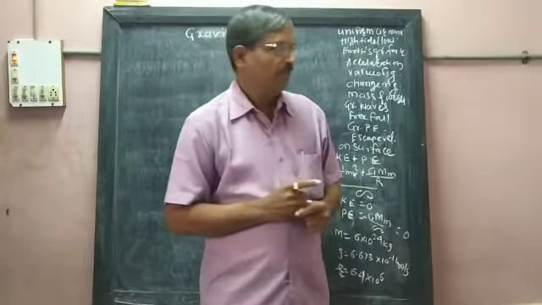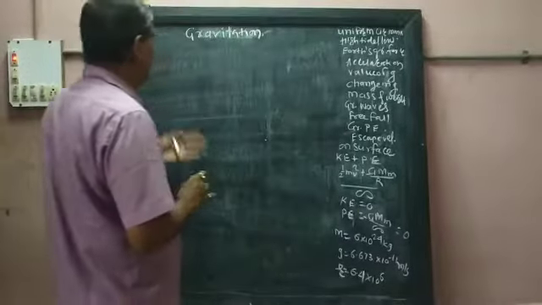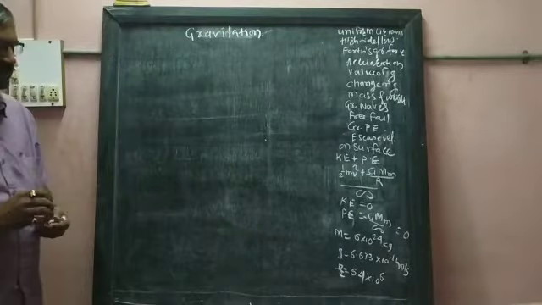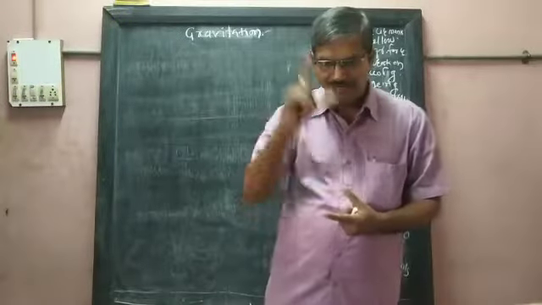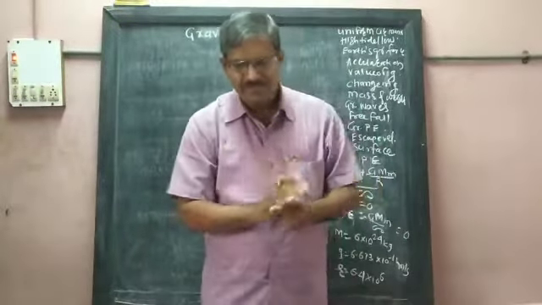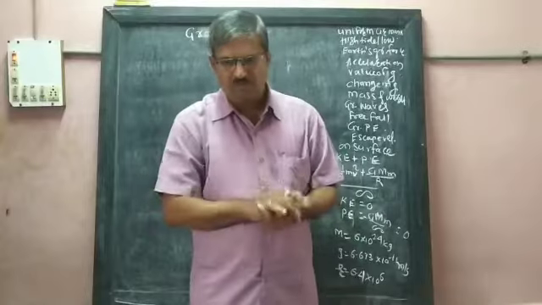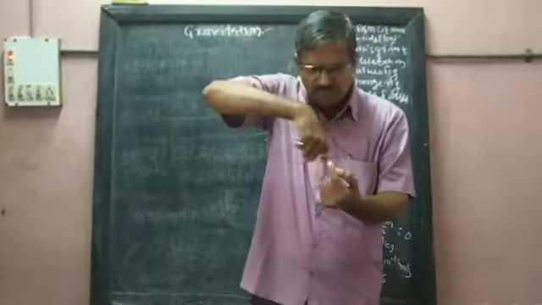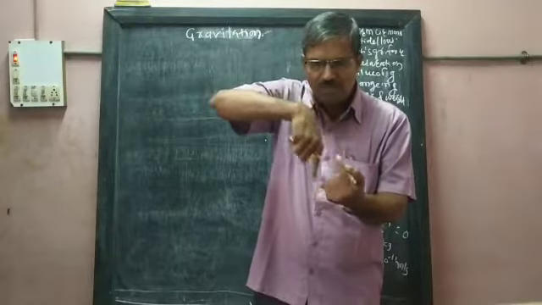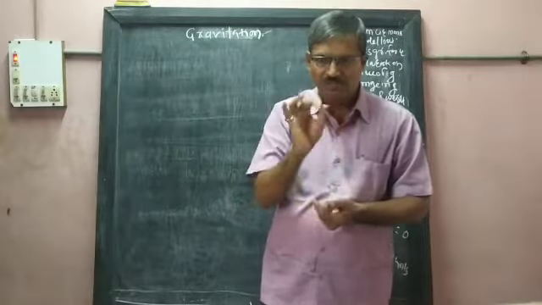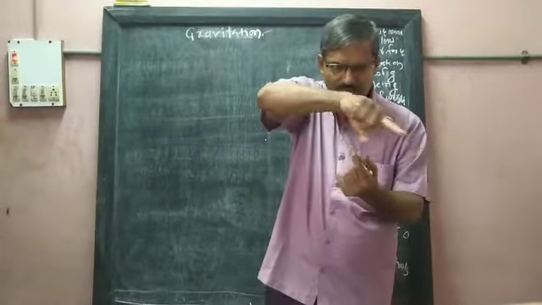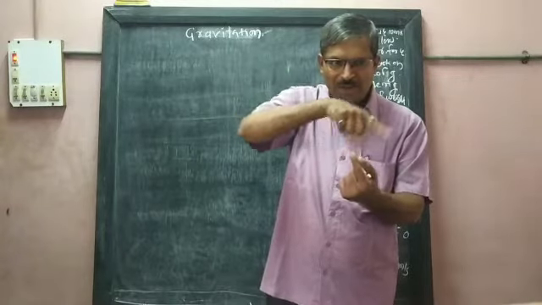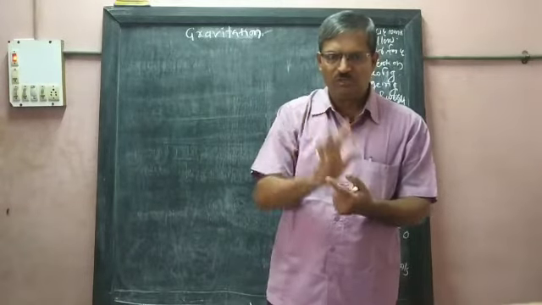So dear students, today we are going to study uniform circular motion. We have seen this in 9th standard, and even in 6th standard you studied circular motion. Circular motion means when a body rotates along a circle. The planets are moving in a circle. Planetary motion is also circular motion.